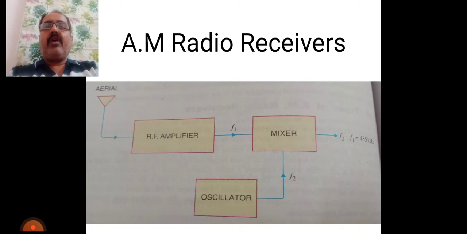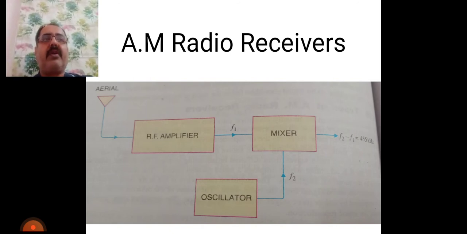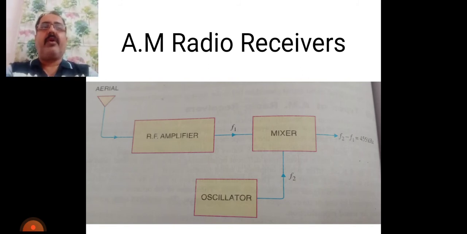In India, only amplitude modulation is used for radio transmission and reception. In foreign countries, they are using FM, frequency modulation. But nowadays in India, we are also using FM modulation. Therefore, such radio receivers are called AM radio receivers. In order to reduce the AM wave into sound wave, every radio receiver must perform some